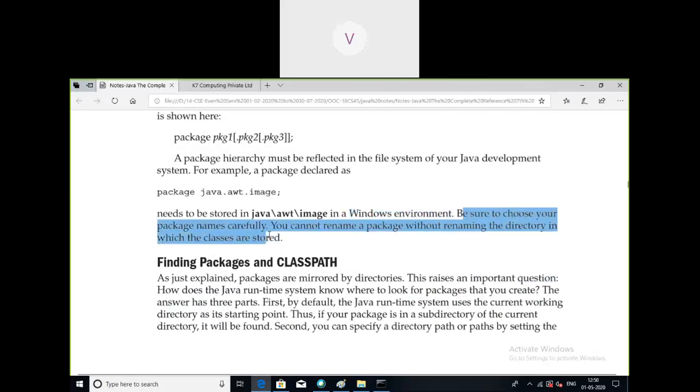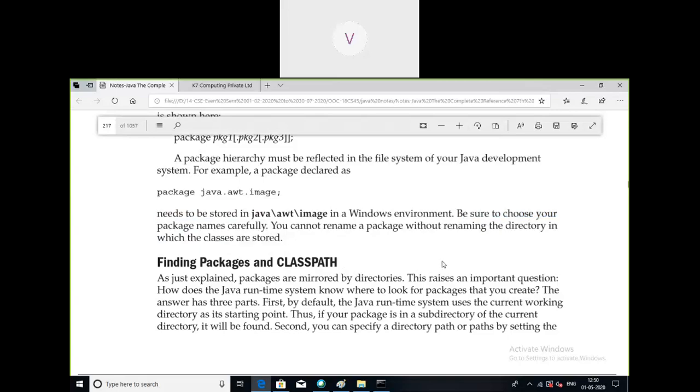So we must select the package names carefully, because further we may need to rename them. If you want to rename them, you cannot rename the package without renaming the directory. That means if you want to rename the package in your source file, you should also rename the folder of the package. I'll show while I'm taking the demonstration.